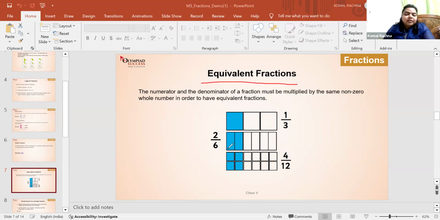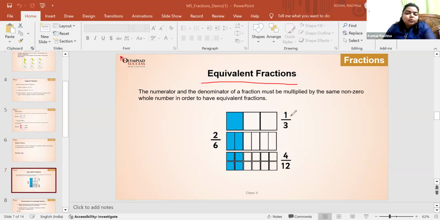When the same block is divided into 6 parts and 2 of those parts are shaded, it is written as 2 by 6. If the same block is divided into 12 parts and 4 of them are shaded, it is now 4 by 12. But when we look at the picture, it looks similar, right? Because a similar portion is shaded here.